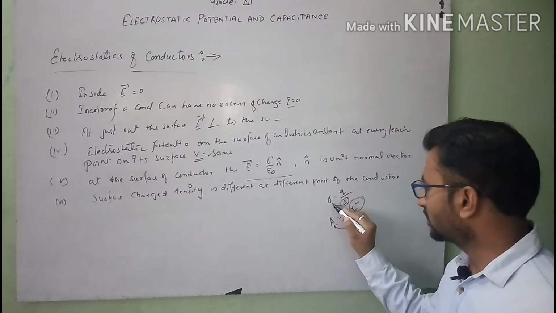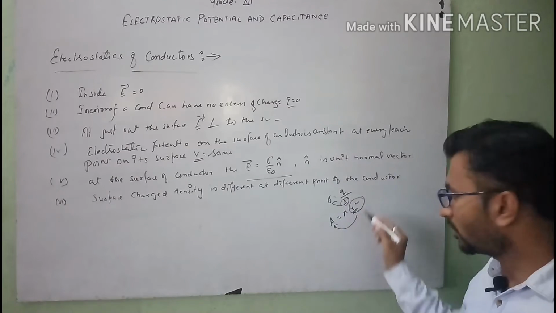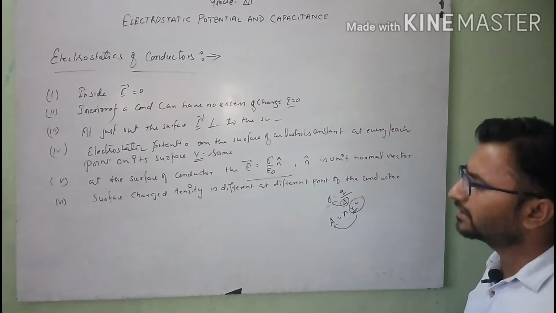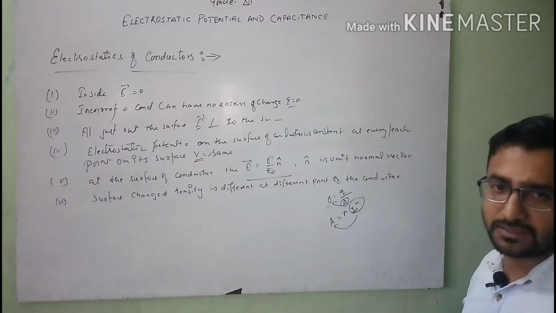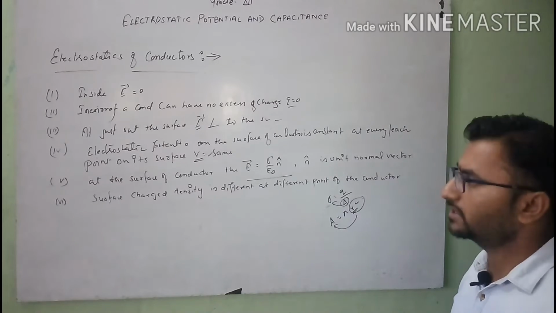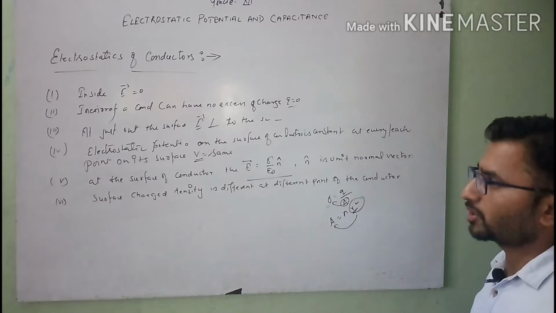By this, the surface charge density on that area will be larger compared to the other. So the surface charge density of a conductor is different at different points. One by one, I will explain the properties here.